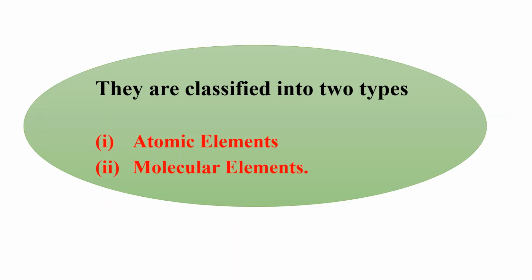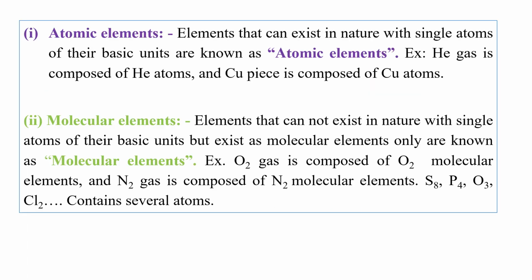Then we already came across that elements are classified into two types. They are atomic elements and molecular elements. What are atomic elements? Just now I explained, these are elements that can exist in nature as single atoms. You take copper, helium, or neon, they exist independently. In molecular elements, it is not so.